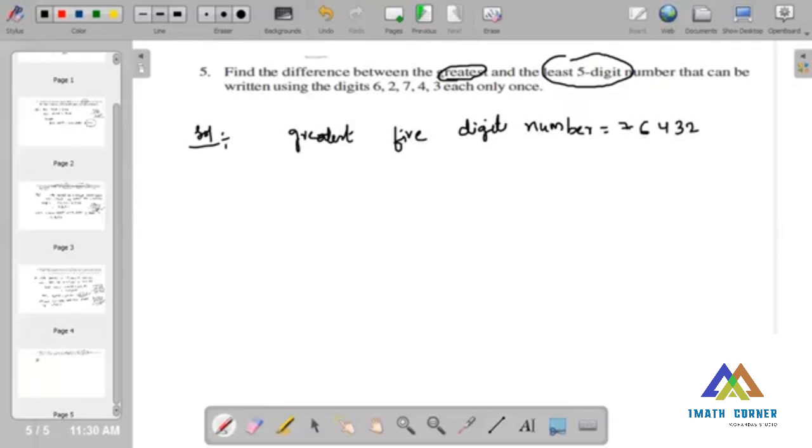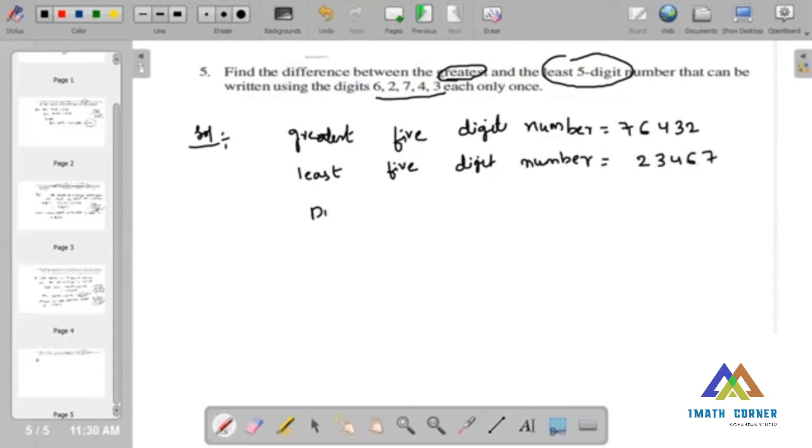So this is the greatest 5-digit number. Now we have to find the least 5-digit number out of these numbers. Least 5-digit number is equal to 2, 3, 4, 6, 7.